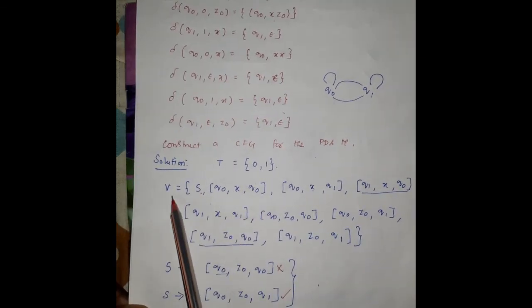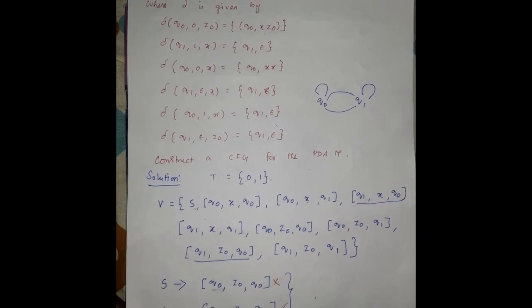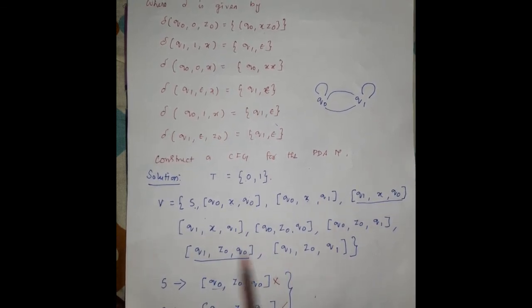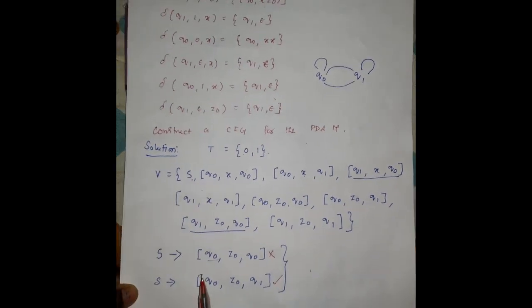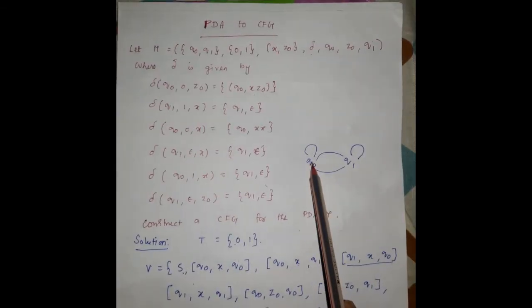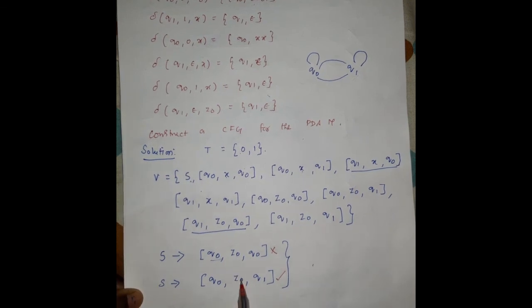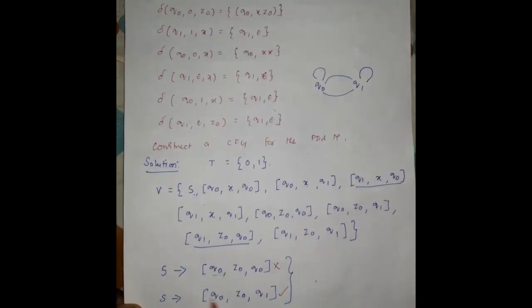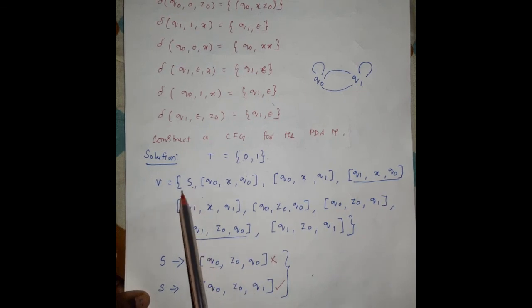So after writing terminals and variables, we have to write all production rules for all the variables in the given pushdown automata. We will start with the start symbol. The start symbol has only the initial state q0, but it ends up with q0 or q1, which means q0 to q0 and q0 to q1, by taking only z0, because z0 is the bottom of the stack element. So the start symbol takes only z0. So this is the production rule for the start symbol.